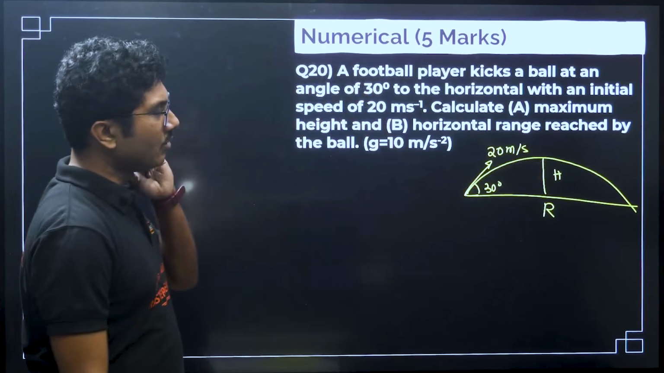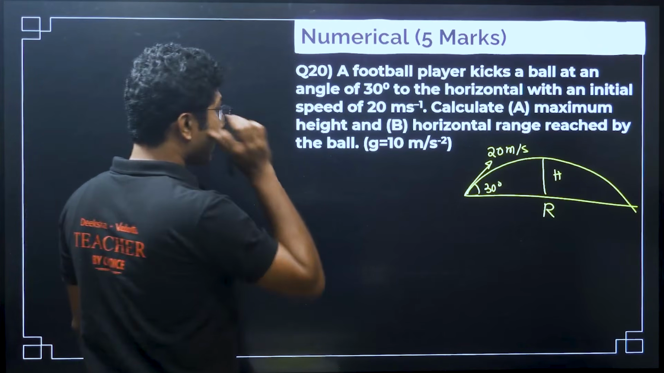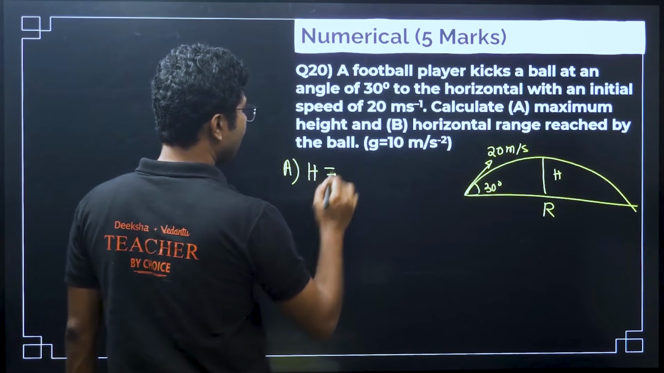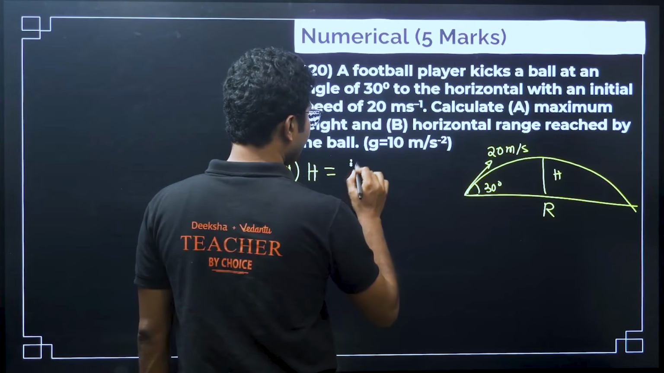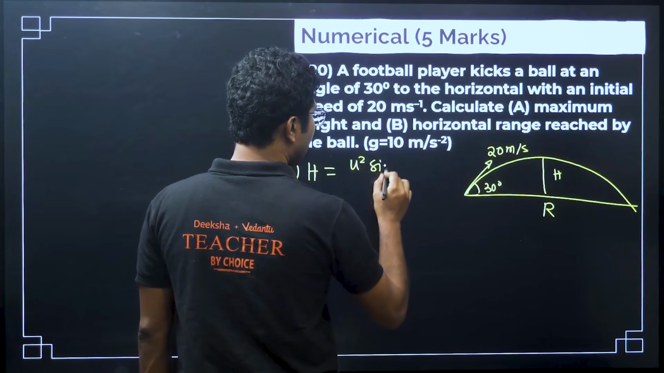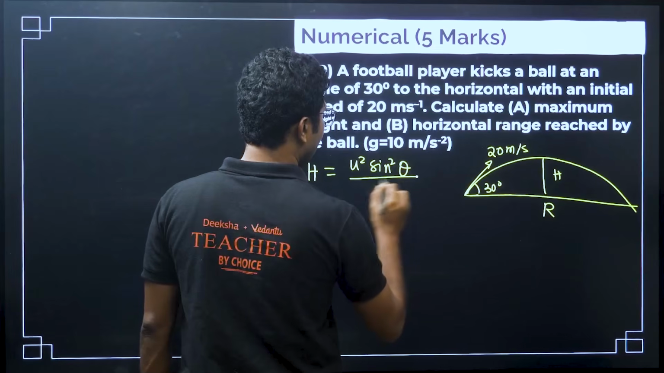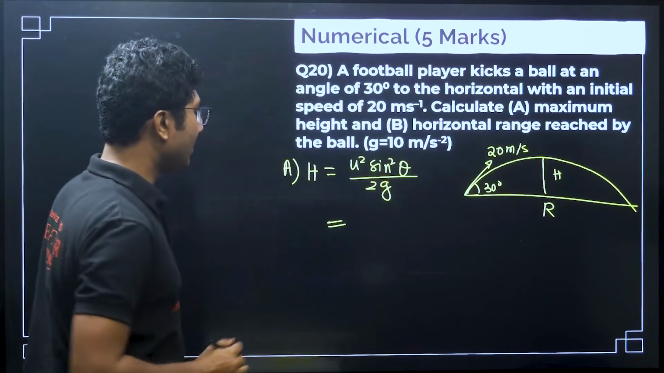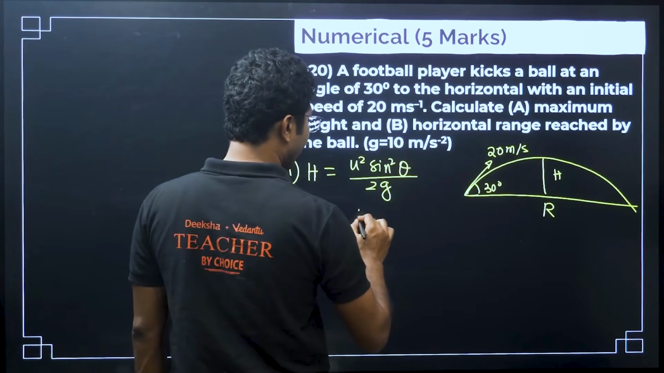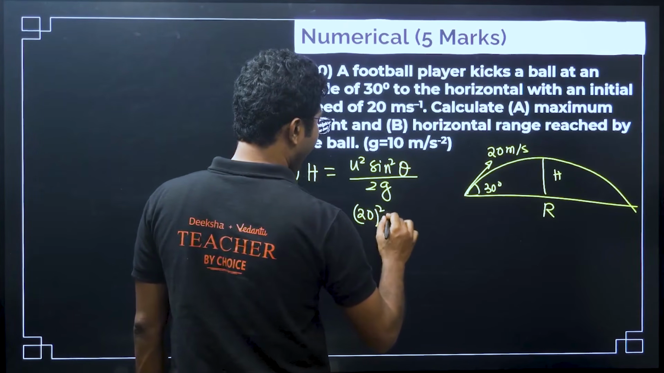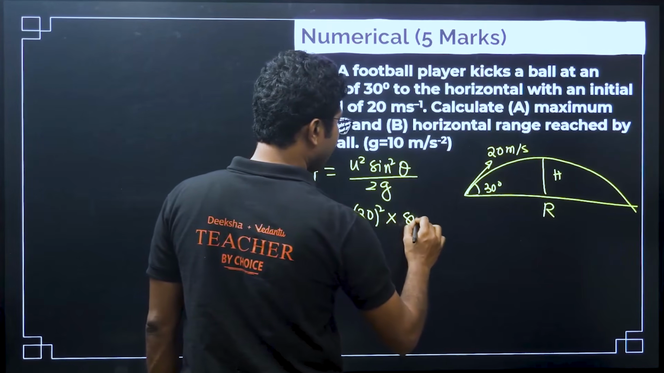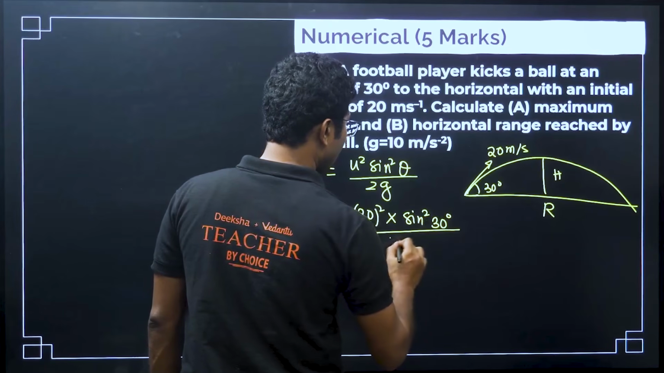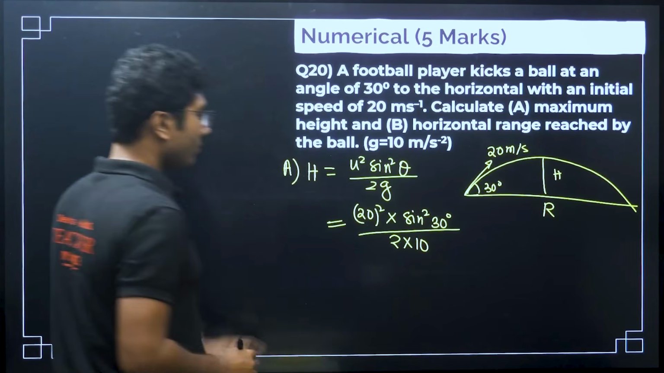Now, the first part is maximum height. Part A is maximum height. So, what is the maximum height? Maximum height is given by u square sine square theta by 2g. So, u square means 20 square, sine square theta means sine square 30 degrees, divided by 2 into 10. Now put the values.